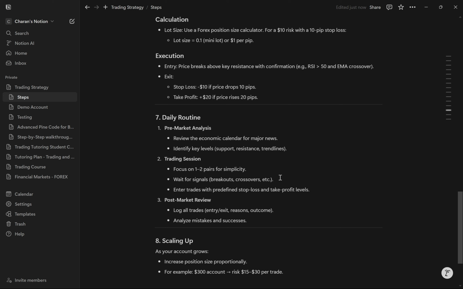So again, I only want to focus on two. I always like to focus on EUR USD and the USD JPY. I just feel like those are much better than others. Anyways,